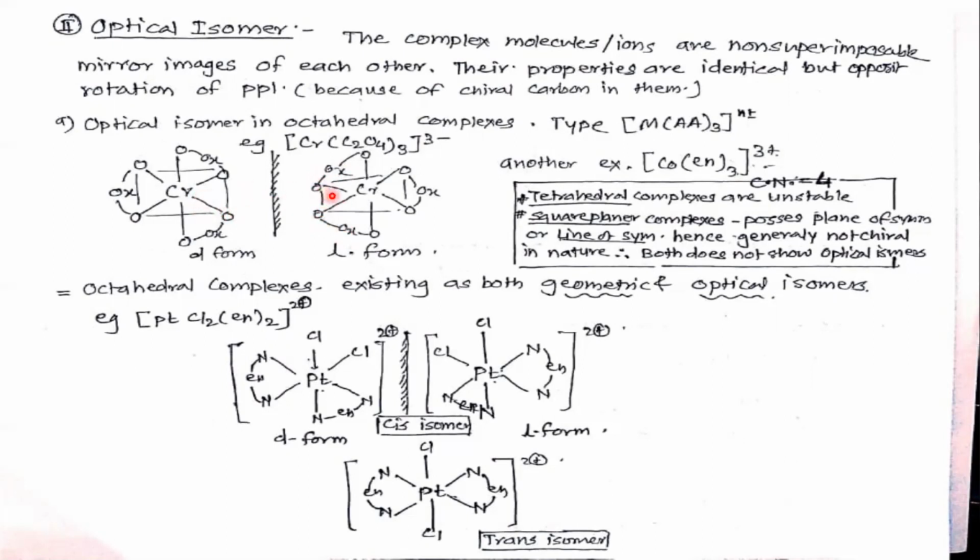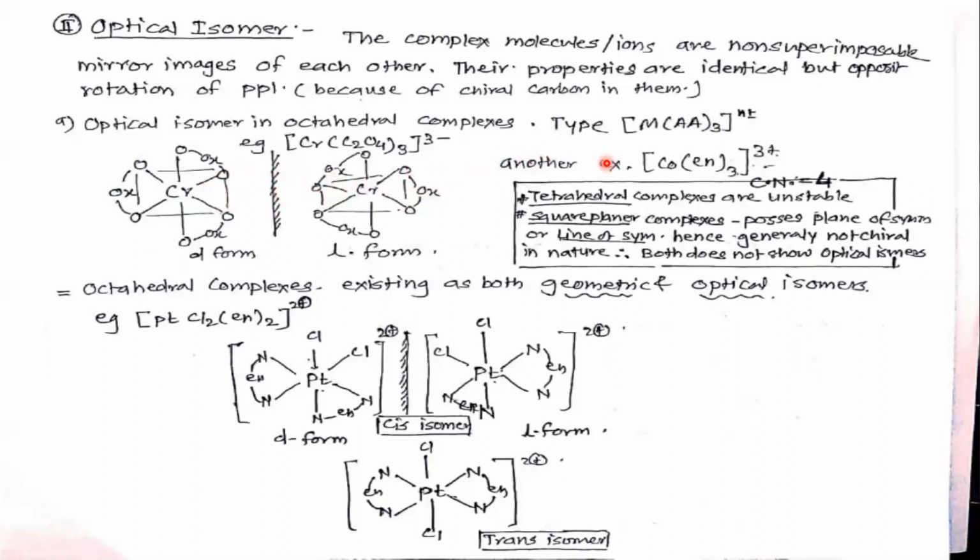If this is the object and this is its mirror image, then the object and mirror image have a non-superimposable relationship. If we take this object and put it on the mirror image, the oxalate ligands will not coincide. It is said that they are non-superimposable with each other.